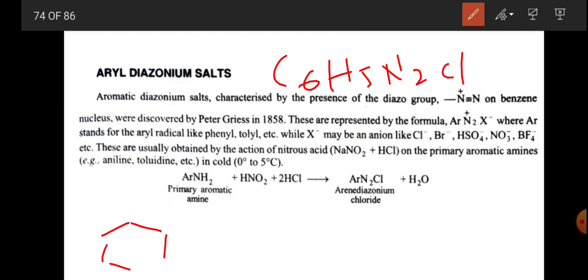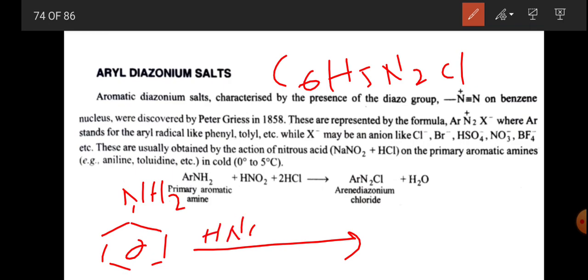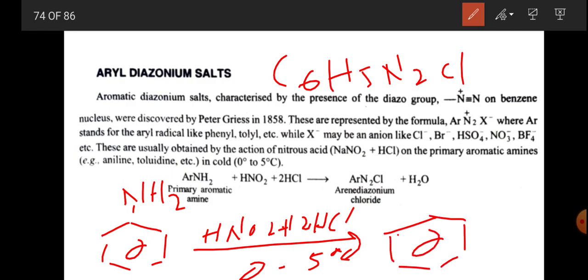Here, NH2 aniline plus HNO2 plus 2HCl at 0 to 5 degrees centigrade gives N2Cl plus H2O. So that is aryl diazonium salt.